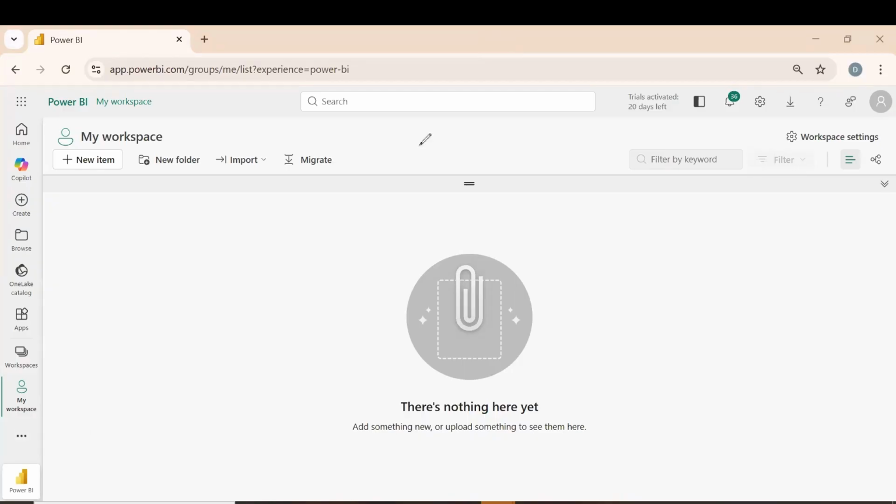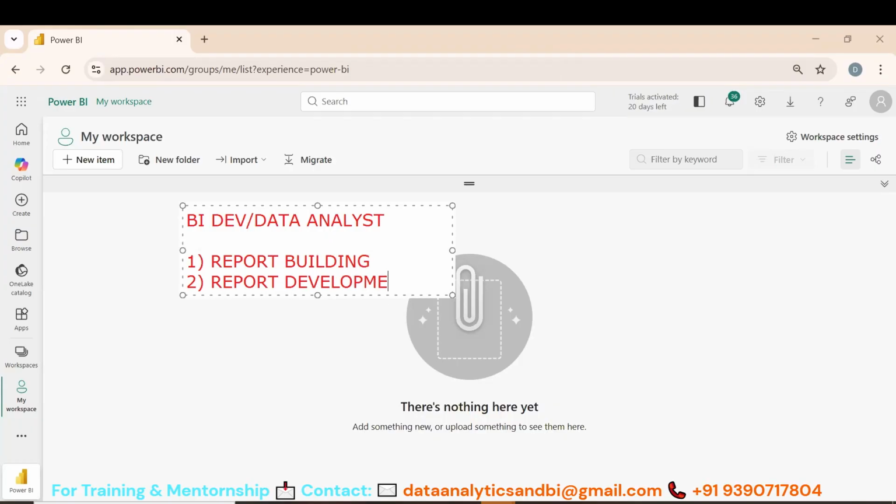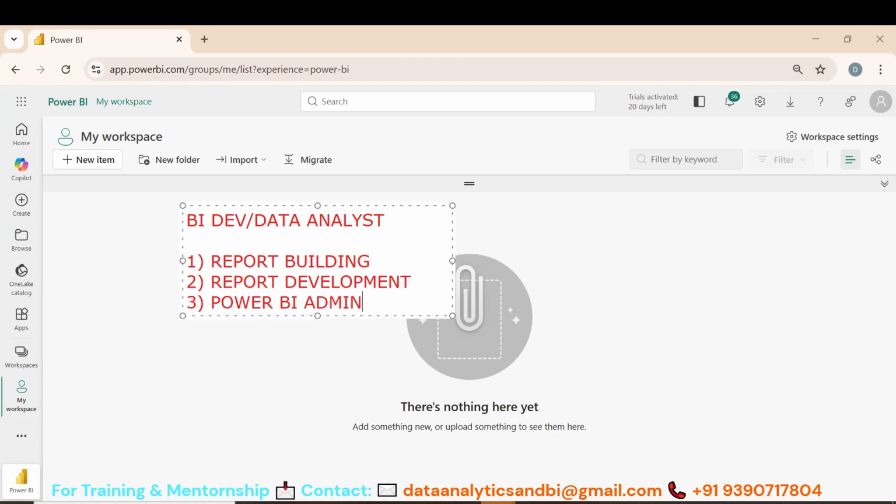So who is a Power BI developer, a BI developer or data analyst? What does the person need to handle? He should handle report building, or report development. Report development includes DAX, and the next one is Power BI administration. The person should take care of these three things.